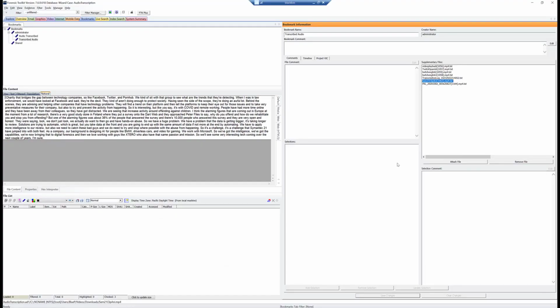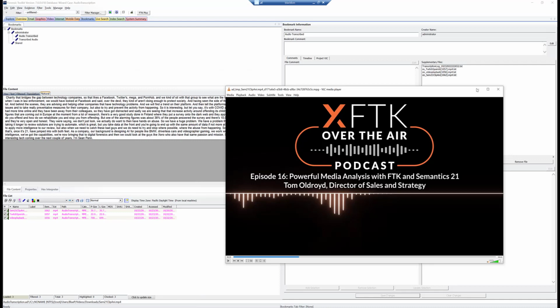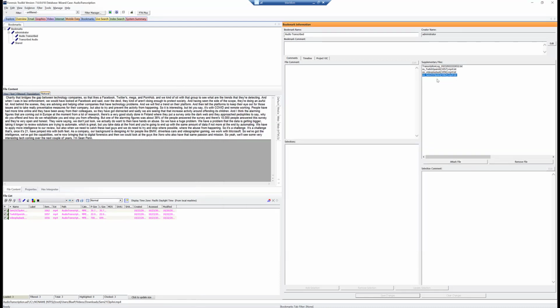In fact, if we take a look at this other bookmark called transcribed audio, which was one I ran with the small model, loaded one step up from what we did just a minute ago, you can see here at the end, it's not I'm Sean Penn, it's I'm sure. If we look over here at our supplementary files, notice that we have 2 English exports and a Spanish. So 2 ENs and 1 ES.